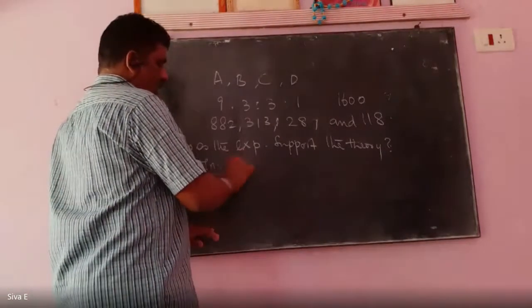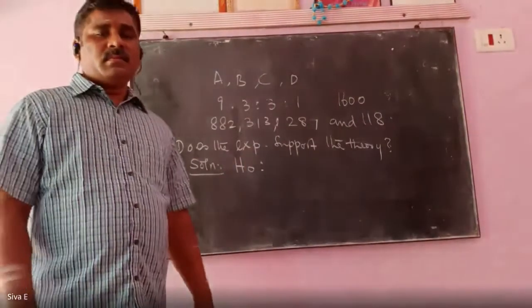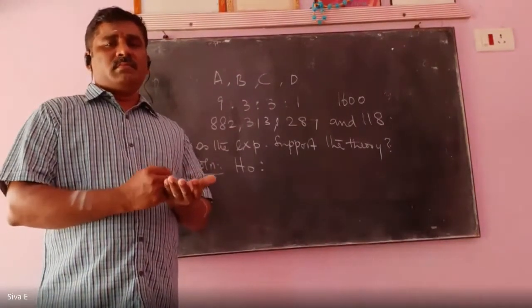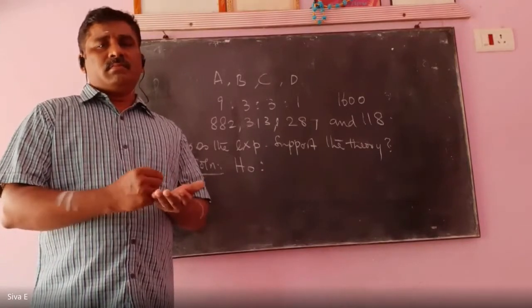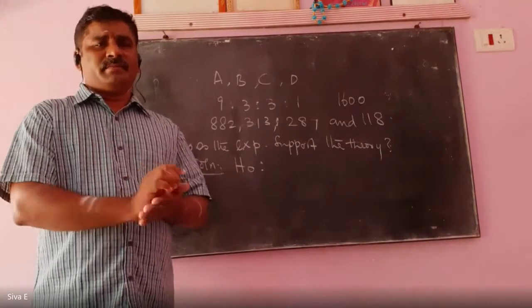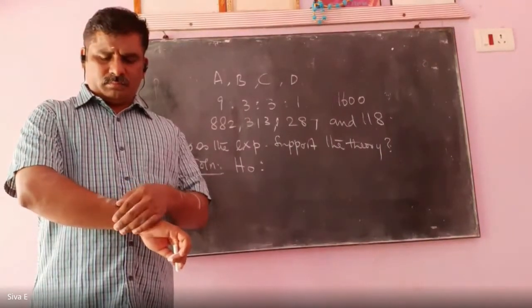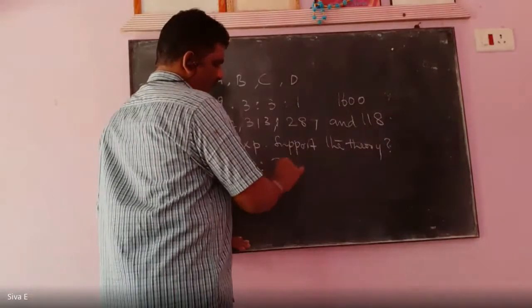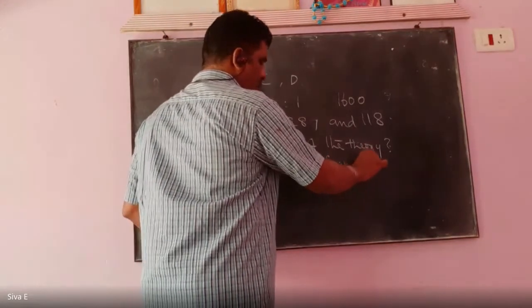What is H naught here? Anybody? H naught: the experiment supports the theory.